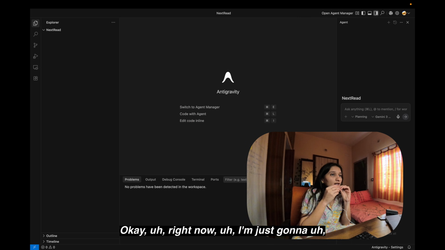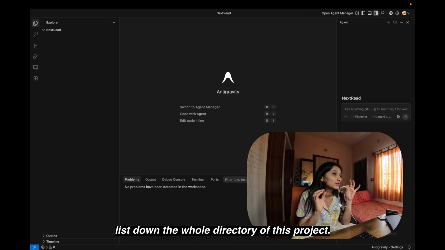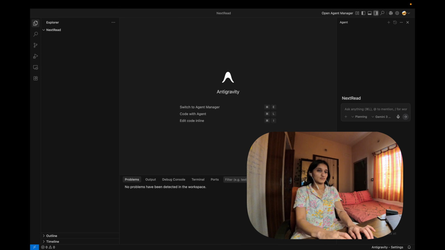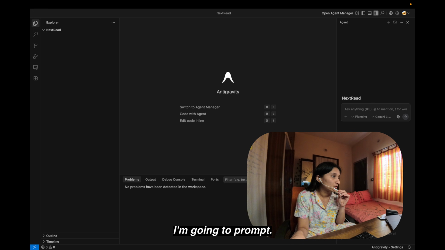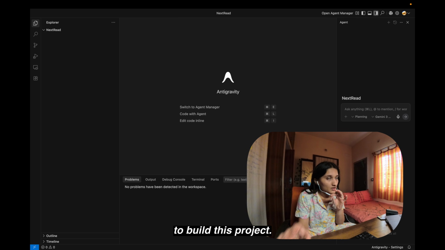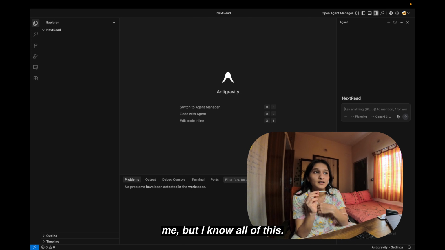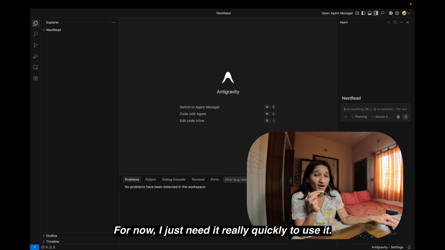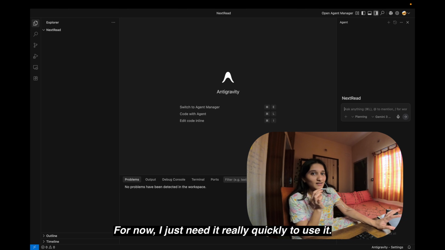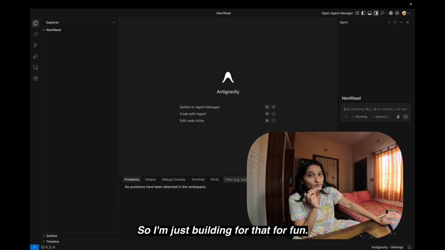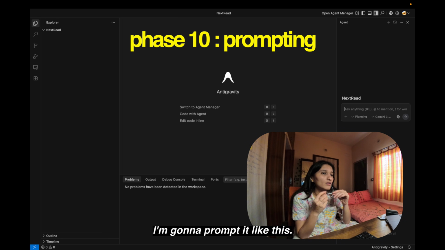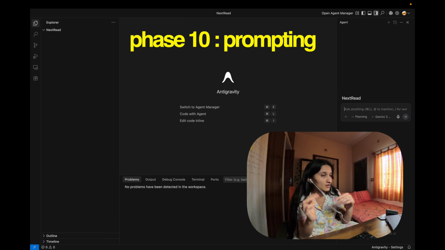Okay, right now I'm just gonna list down the whole directory of this project. I'm gonna prompt to build this project. It's basically a vibe coding project for me, but I know all of this. For now, I just need it really quickly to use it. So I'm just building for that, for fun. I'm gonna prompt it like this.